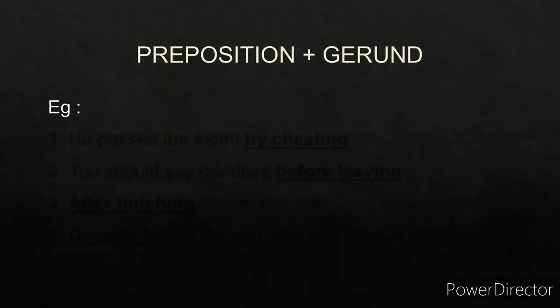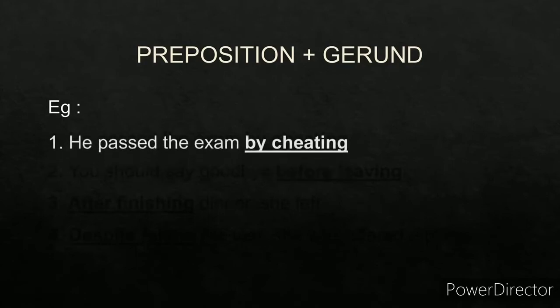Now preposition plus object as a gerund. Now what is a gerund? I've already made a video on gerund, so you can check it out. But just for providing the snapshot, gerund is a word ending in ing. It is a word which is formed from the verb, but it acts as a noun. It will always act as a noun. For example, speaking, listening, reading, writing, singing, dancing. And it will always act as a noun.